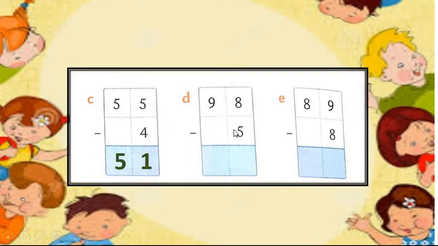First of all, let's solve the ones column, that is 8 minus 5. 8 minus 5, we get 3. Write down number 3.